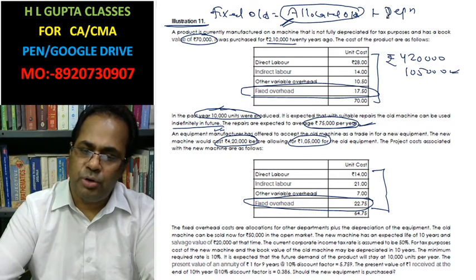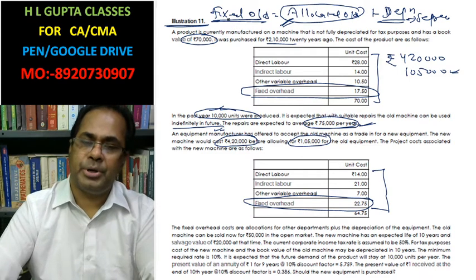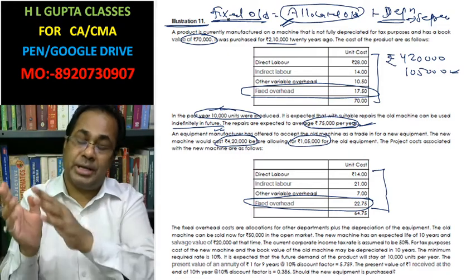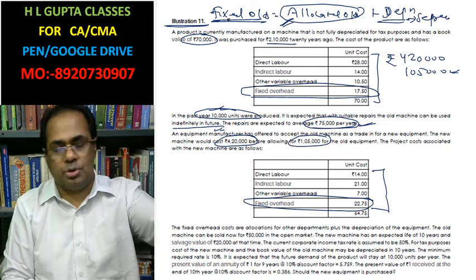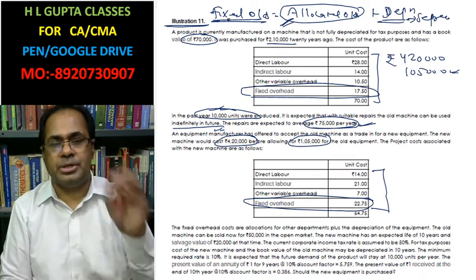If you are going to consider depreciation separately, then you need not consider the total fixed overhead, because the fixed overhead includes two expenditures. One is the allocated overhead from other departments, and that is not part of decision making.